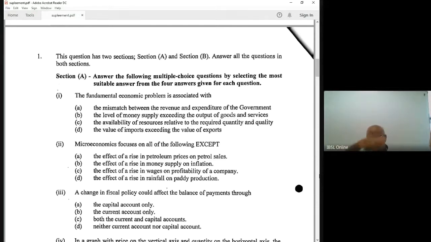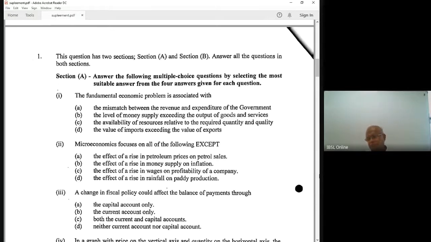Long run AC curve is U-shaped. We use increasing returns to scale, decreasing returns to scale. If the AC curve is a U-shaped curve, the falling part is explained using increasing returns to scale, then constant returns to scale, then decreasing returns to scale. So two economic concepts. You have to know the basic definitions about these things, right? Okay. That is then the market structure.